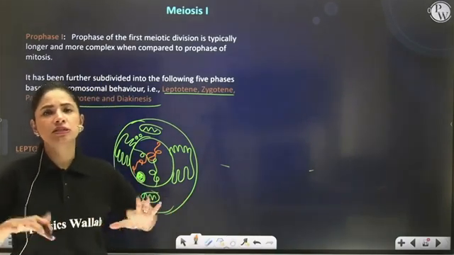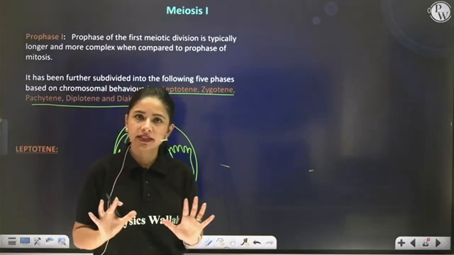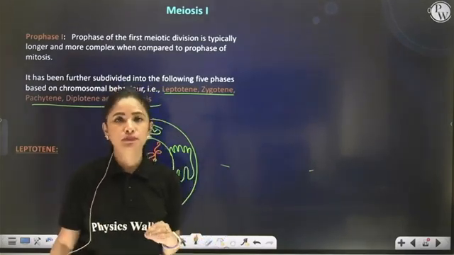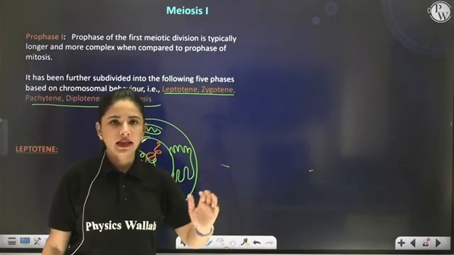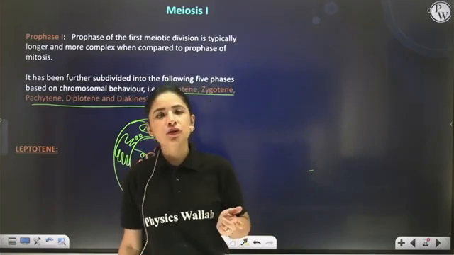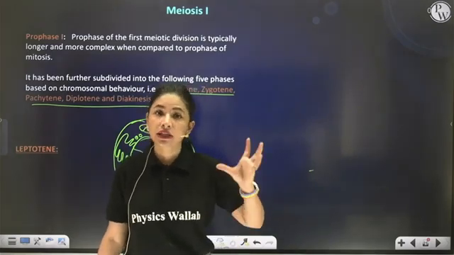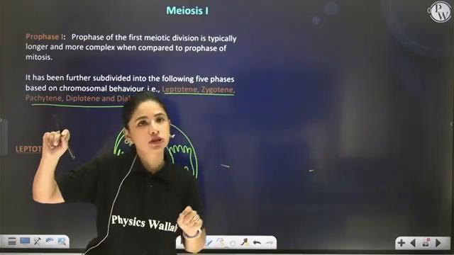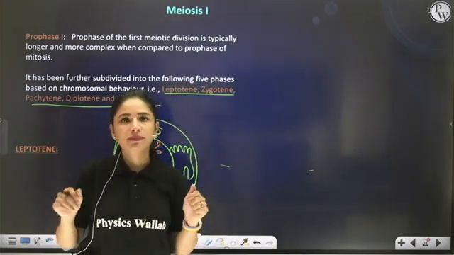Leptotene is just the start of prophase 1, correct? Where the activities which have to take place in prophase 1 just begin, like condensation of genetic material begins, disappearance of nuclear membrane, nucleolus and organelles begins, then centriole movement begins towards the opposite pole, spindle formation begins.